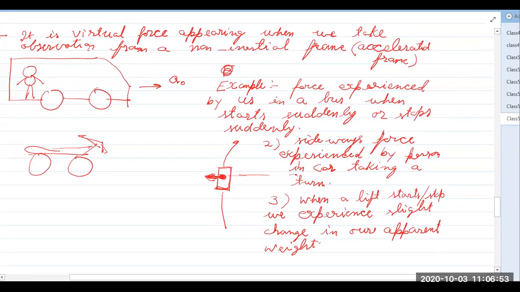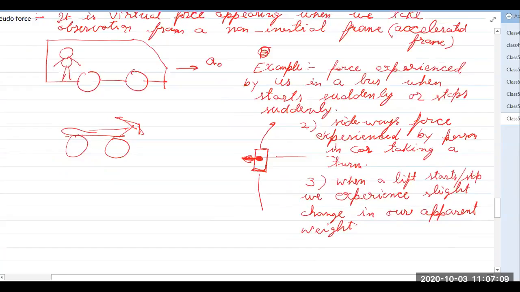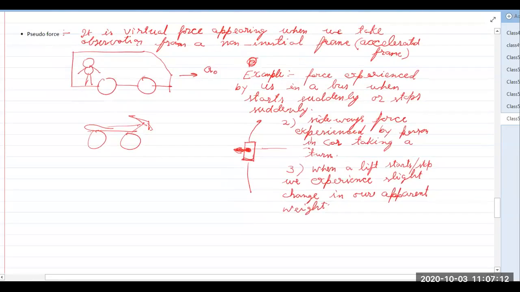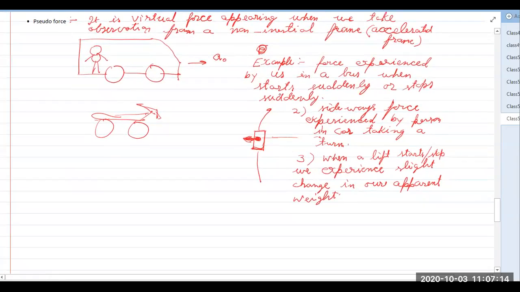So why in a lift are we experiencing this? Because the lift is also accelerating. When the lift starts, the lift is accelerating upward, and when the lift stops, at that time the lift is also stopping, so it is decelerating. So in those cases we experience the pseudo force. So now we will quantify it. How much is the pseudo force acting? So what is the value of the pseudo force?